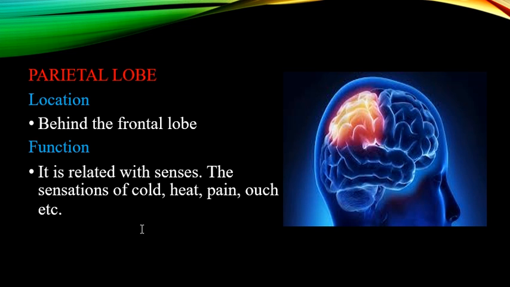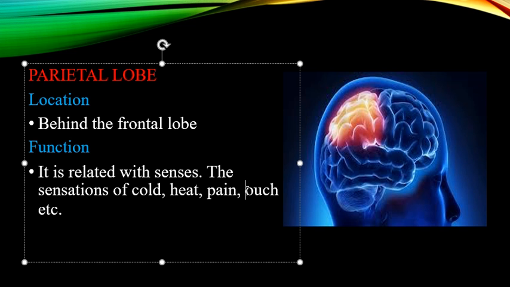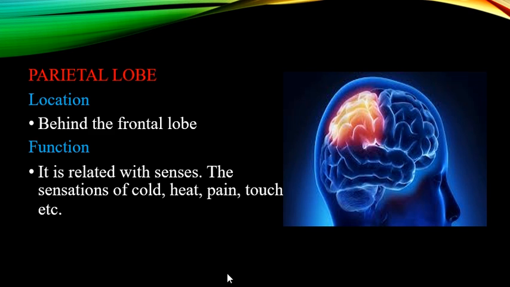So the sensations of cold, heat, pain, touch, and so on are controlled by this lobe. And if any part of the sensory area is destroyed, the individual will be unable to sense all these.